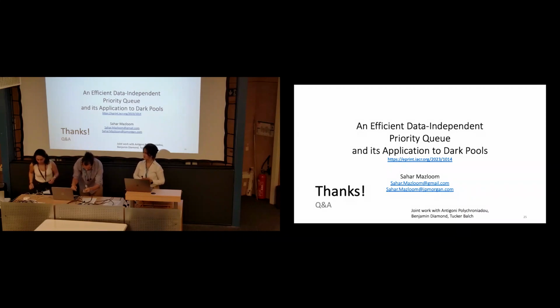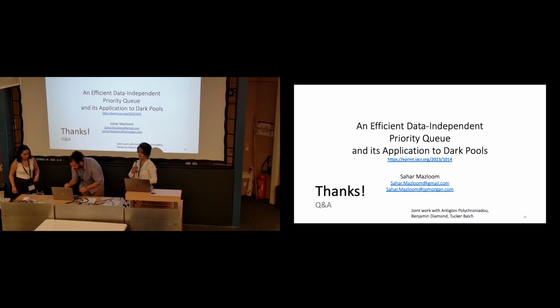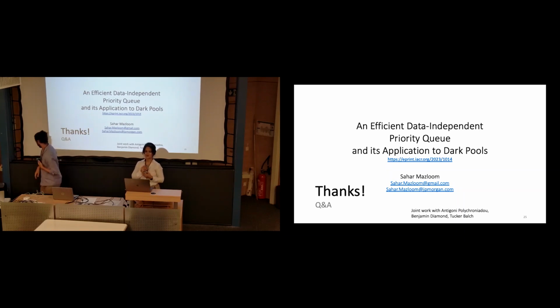Good. I think we have time for one short question. Can you think of other applications besides dark pools? As I mentioned, this solution could be used for any secure sorting, anywhere we need to do a lot of comparisons. This data-independent priority queue is interesting because it removes the need for many comparisons. For example, we are going to incorporate this data-independent priority queue into the Prime Match operation that we have, which is matching the portfolios of clients.